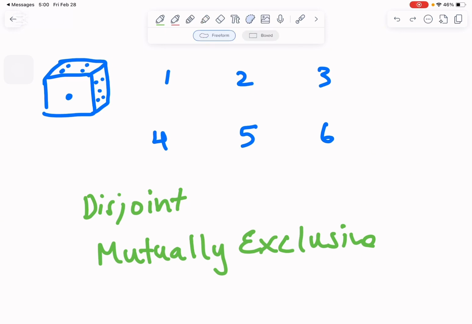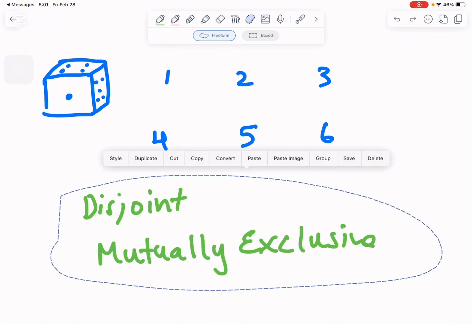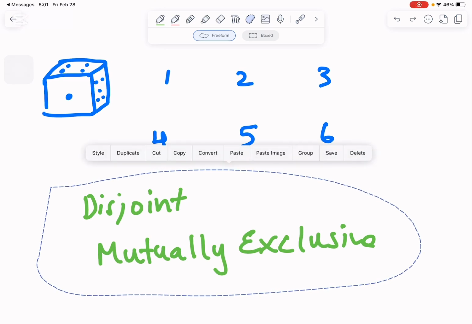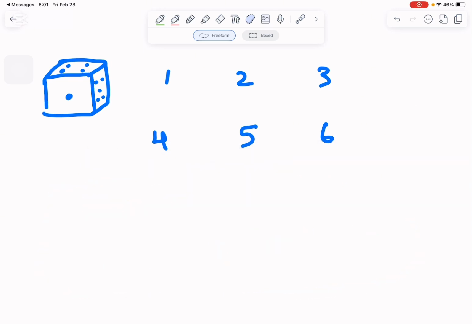Okay? So let's go back to the topic now. I'll tell you for example I want to know the possibility of getting a number less than, like when rolling a dice, what is the probability of getting less than a 3? Okay, so I want to know what's the possibility or probability, I mean, of getting a 1 and a 2.